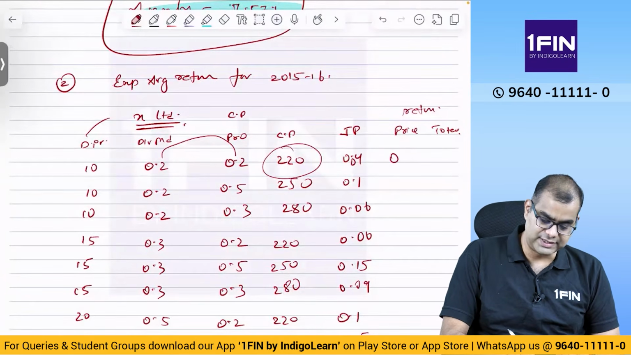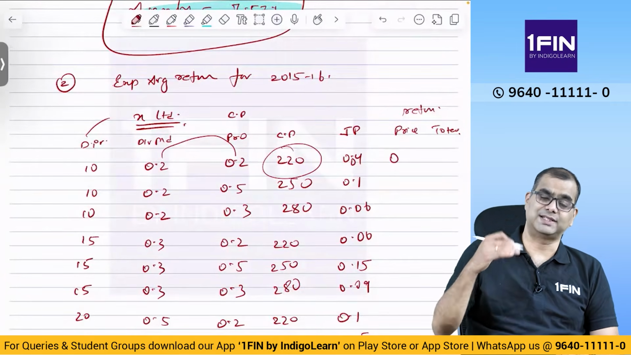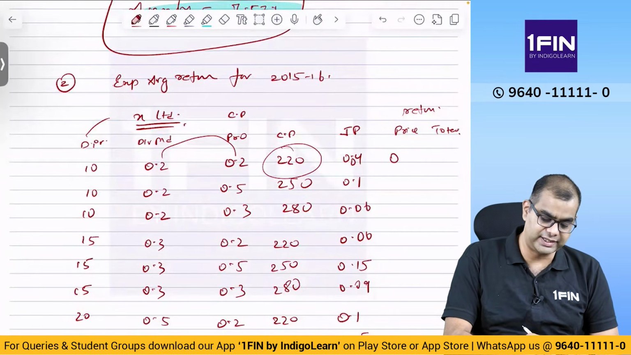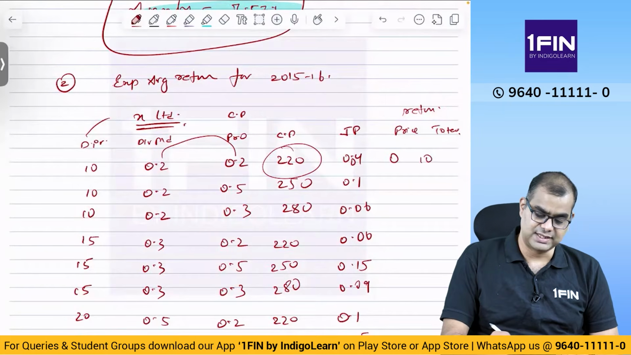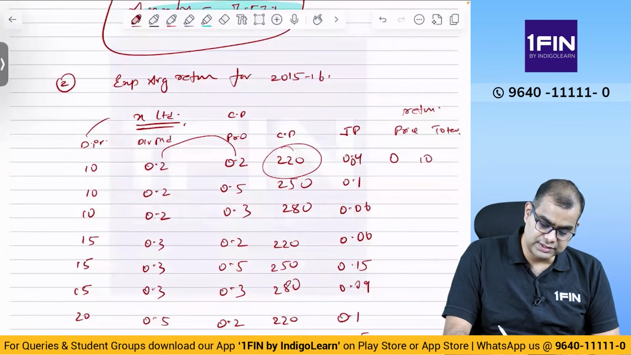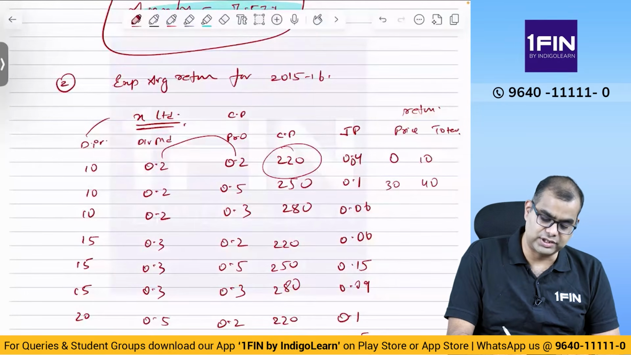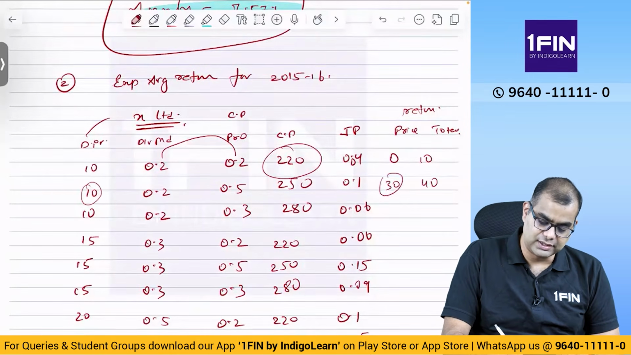Why? Closing price here possibility is 220. Opening price, that is previous year's closing price, also 220. So the gain on price account is 0, whereas the dividend gain is 10. Same way here, this is 30, total is 40. How did I get 40? I am adding this 10 to this 30. Okay, then I get 60 plus 10, 70.